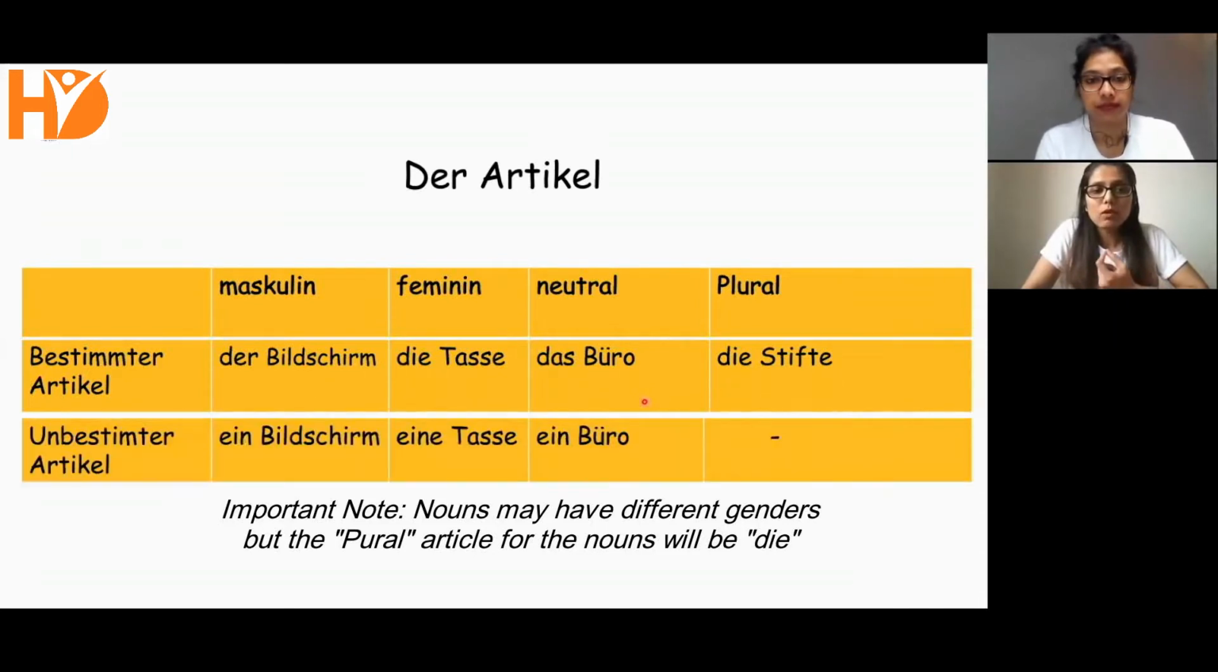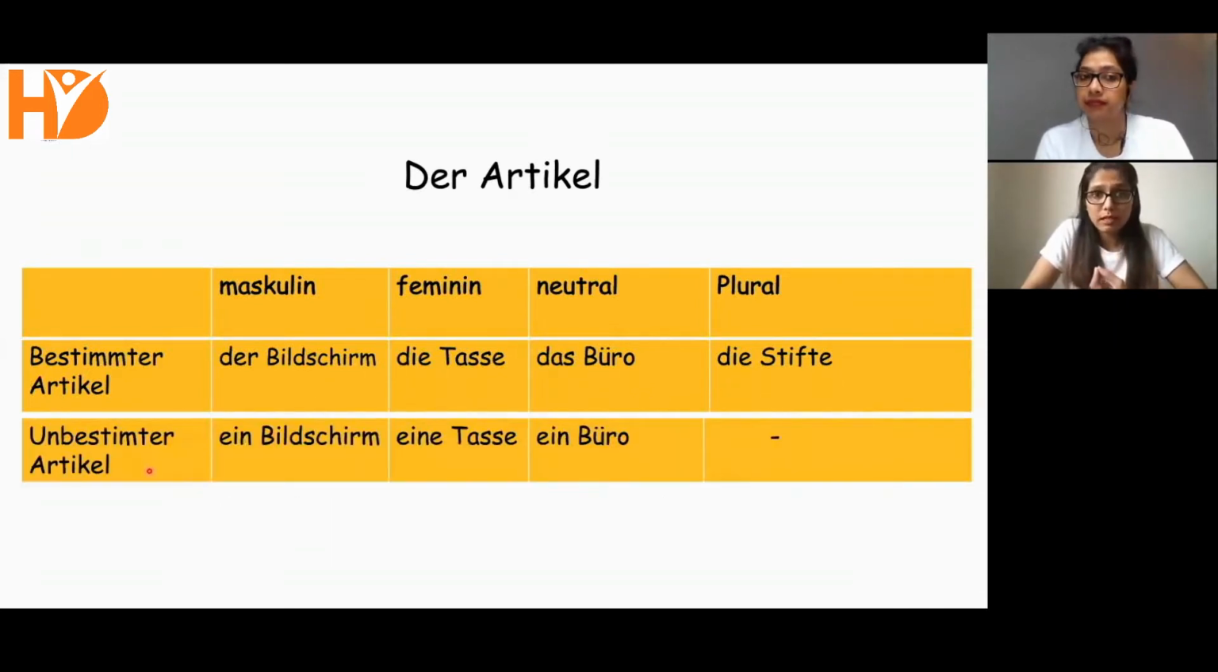Coming down to unbestimmte Artikel, indefinite articles. Ein Bildschirm. Feminin, eine Tasse. Neutral, ein Büro. And in plural, there is no indefinite article. Let us go ahead and see the use of definite and indefinite articles.